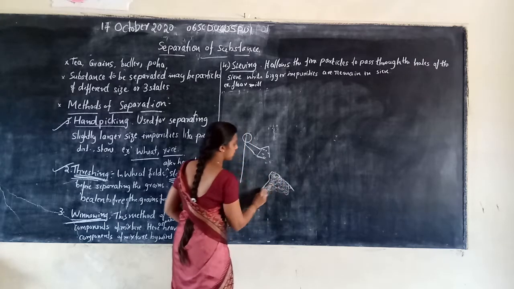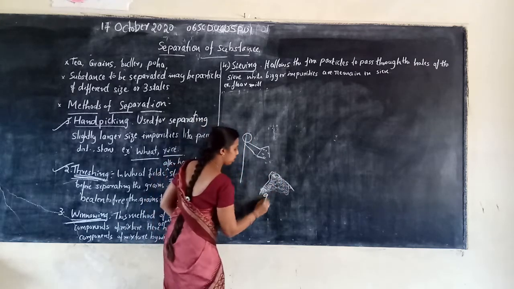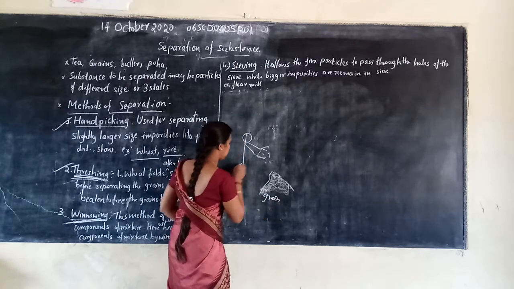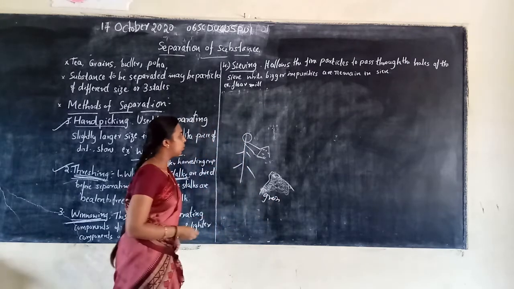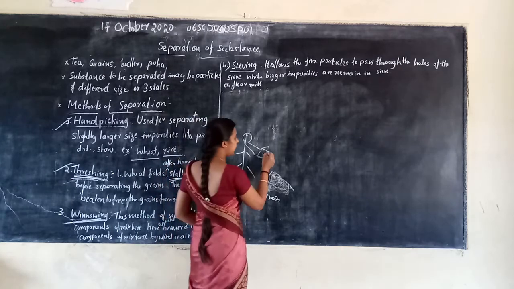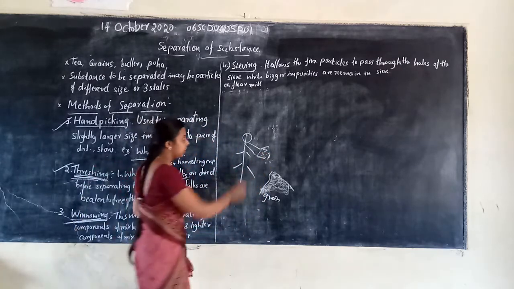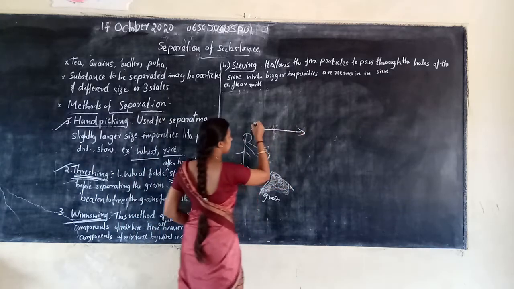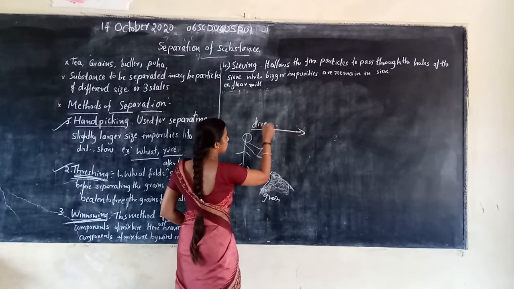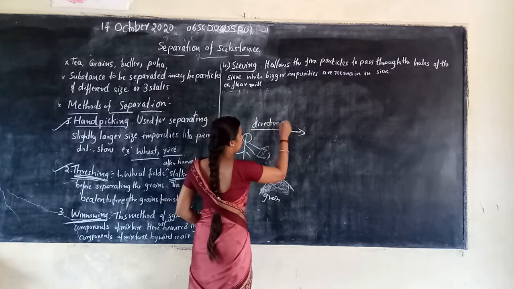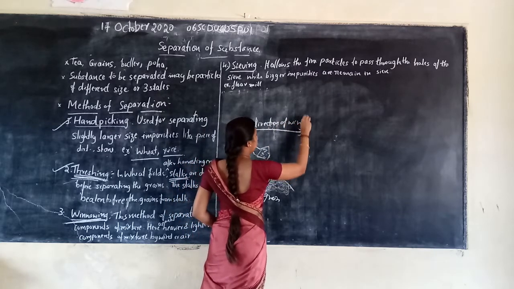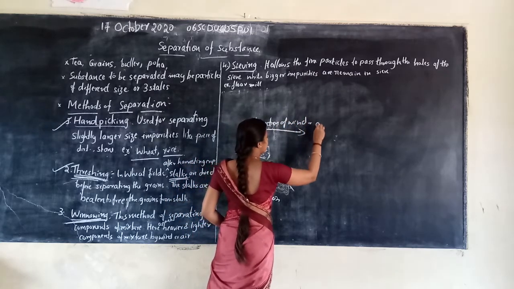Take a mass of grains, full of grains. When it contains a mixture, this is the direction of wind or air.